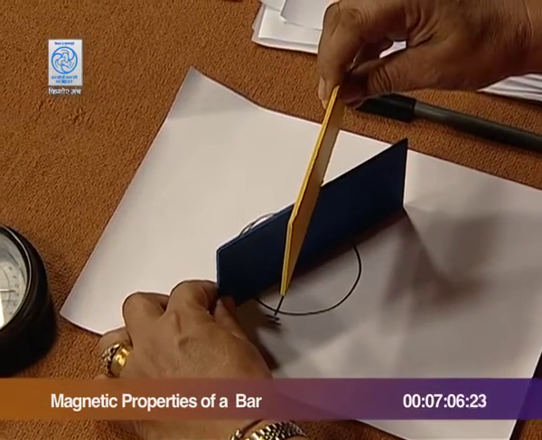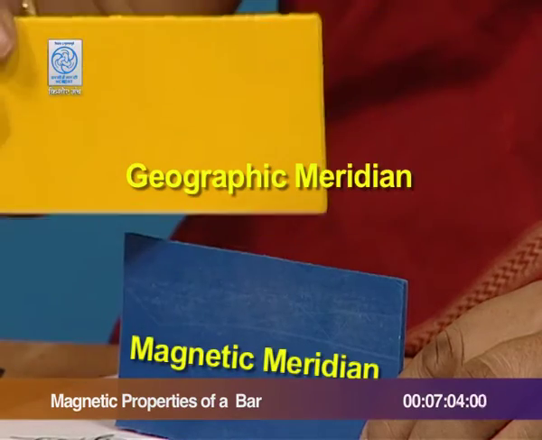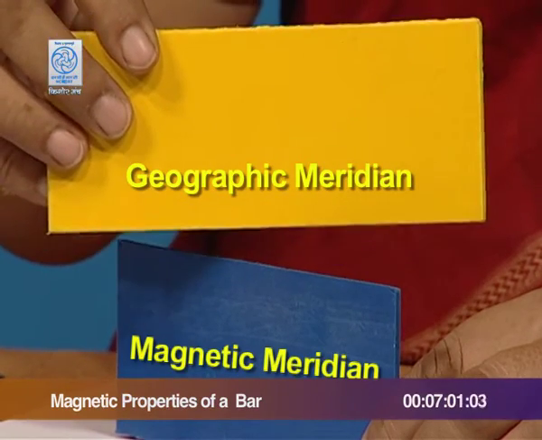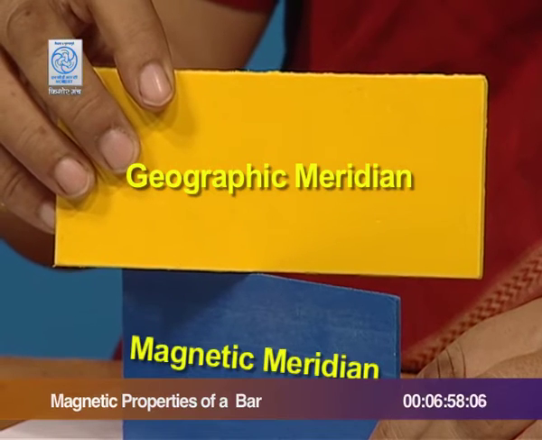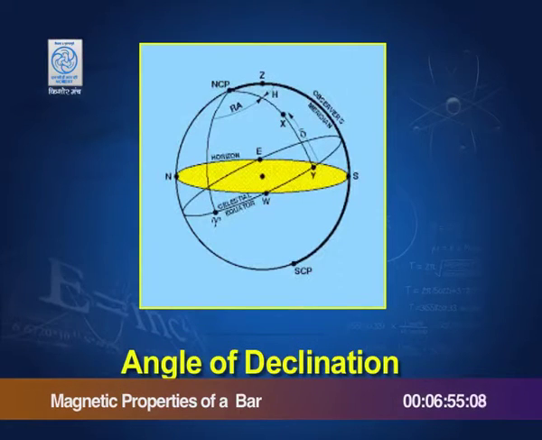The angle between these two planes, the blue plane showing the magnetic meridian and the yellow plane showing the geographic meridian, is the angle of declination. As you can see from here, this value of the angle of declination is smaller near the equator, and it becomes larger as we go higher in latitude. In Delhi, its value is only 0.1 minutes, not even a degree, but as you go closer to the poles, this value becomes higher and higher, 11.3 degrees, which is huge.